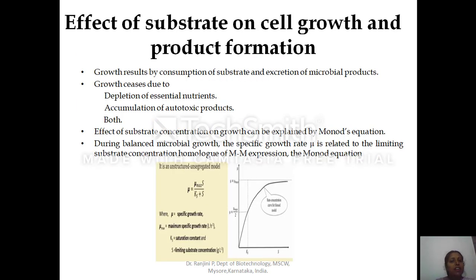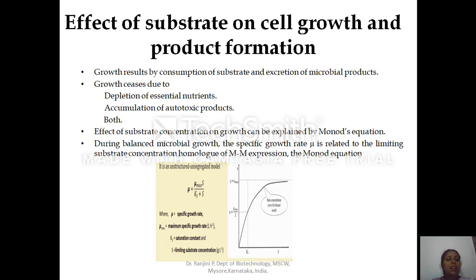Next is the effect of substrate on cell growth and product formation. Growth results by the consumption of the substrate by the microorganism and excretion of the microbial desired product. Along with our desired product, the cell can also produce other metabolites which are necessary for maintaining the growth of the microorganism.